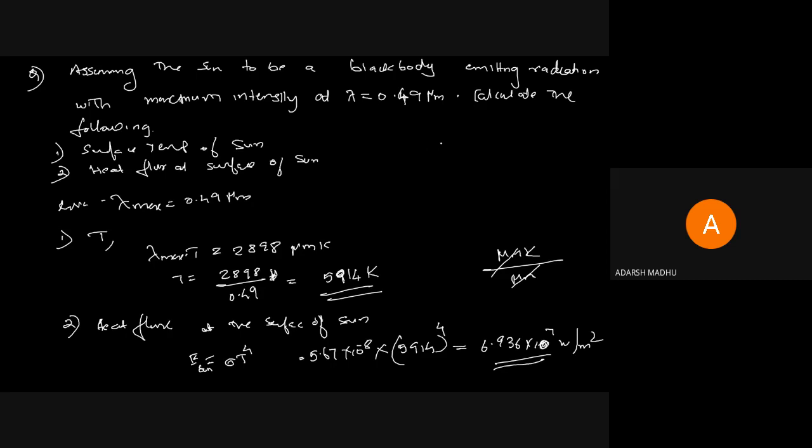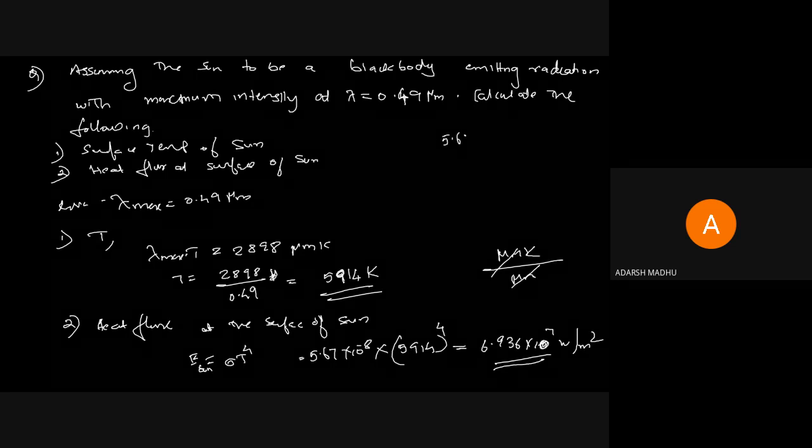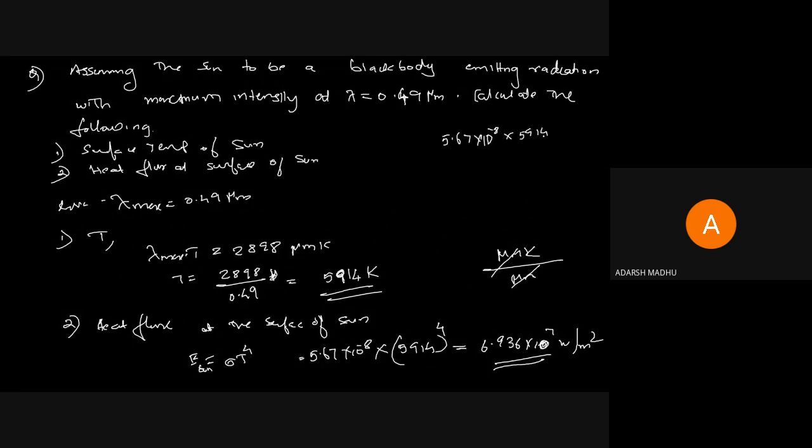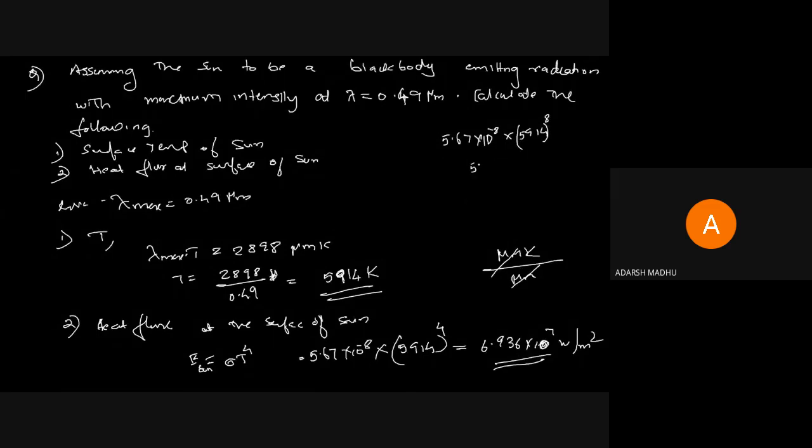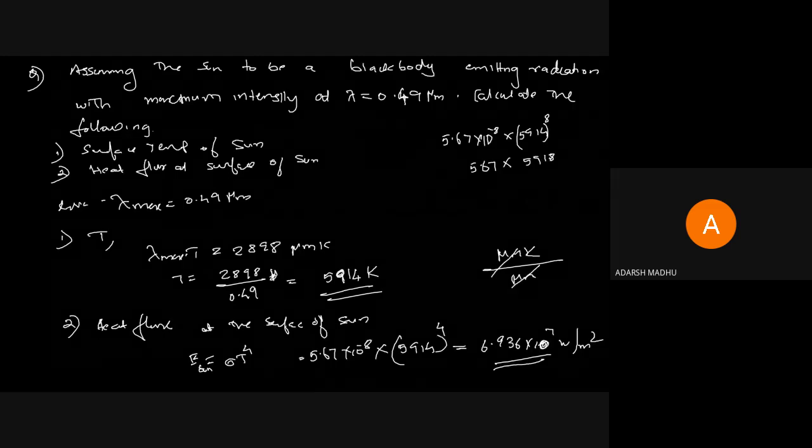That is 5.67 into 10 power minus 8 into 5914 raised to 4. In the textbook it is written as 5.67 into 5914 divided by 100 whole raised to 4.